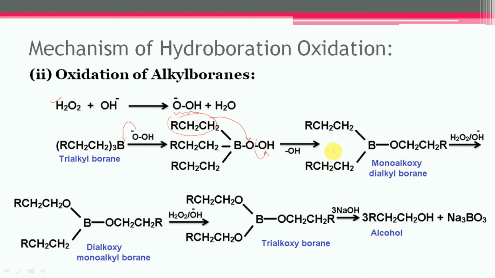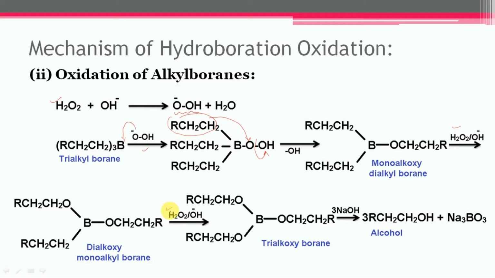Now the first step is going to repeat again. The hydroperoxide ion is added to this monoalkoxy dialkyl borane, and it can lead to the formation of dialkoxy monoalkyl borane. Then this step is going to repeat again.